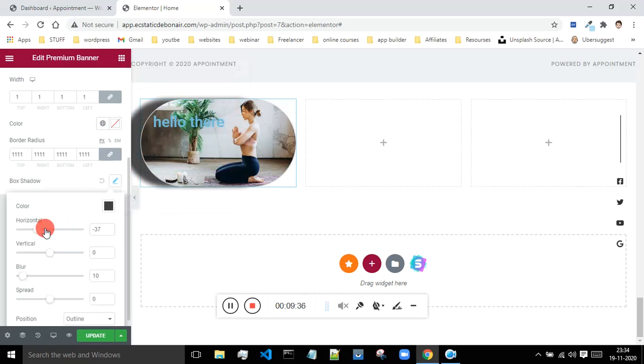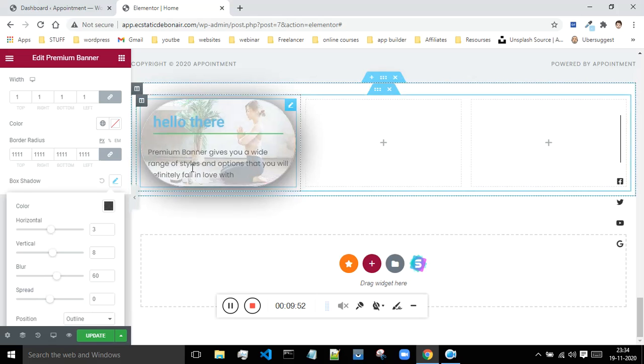This is how you can change the horizontal movement of your shadow. I want this shadow to be over here, and vertically I want it to be a little bit down below. And then comes the blurrier part, how blurry you want your shadow to be. Now this looks something off track.